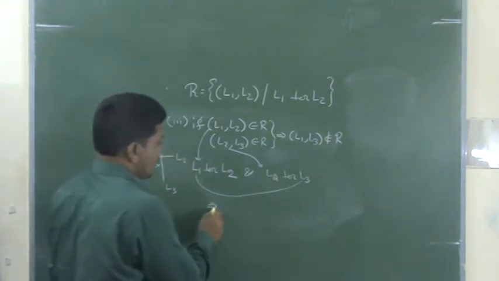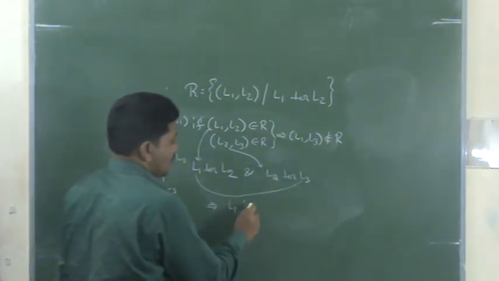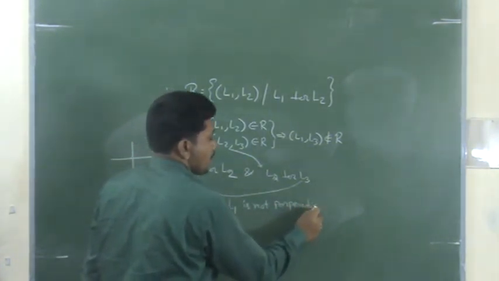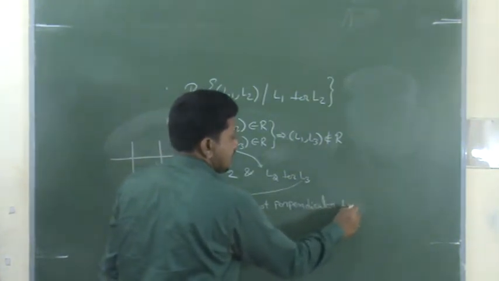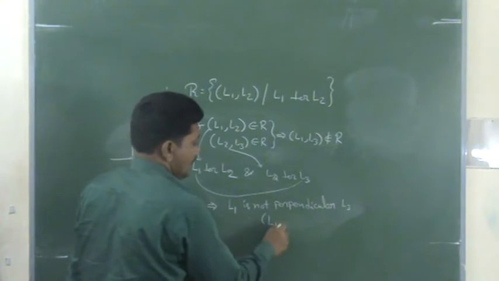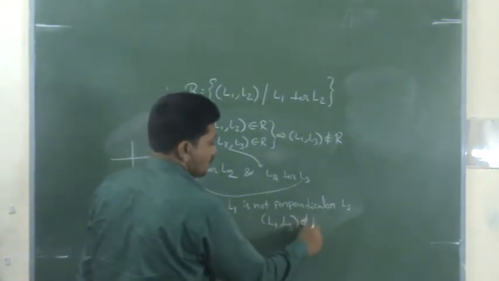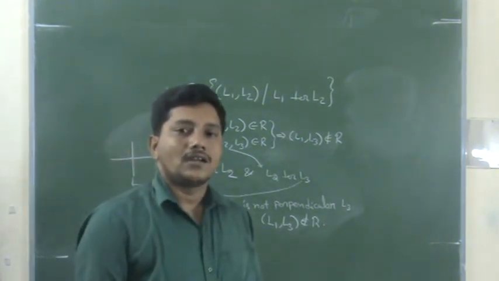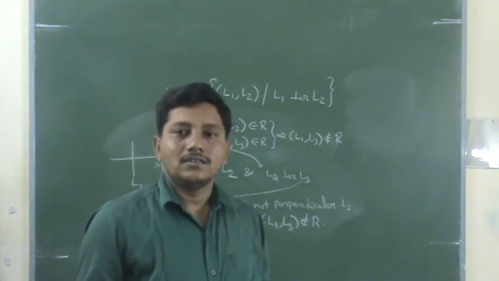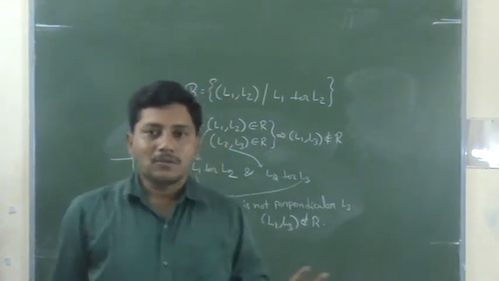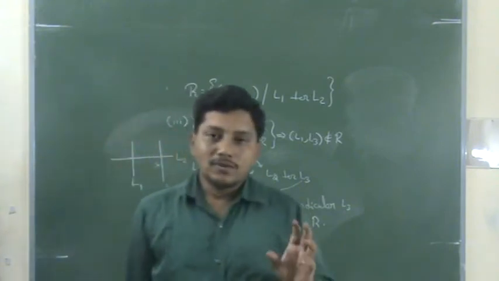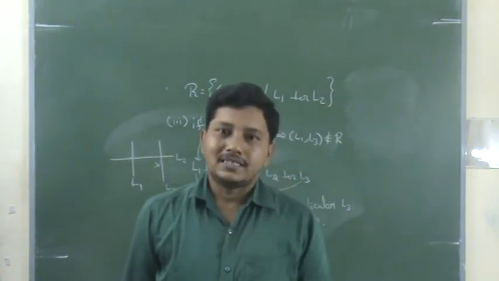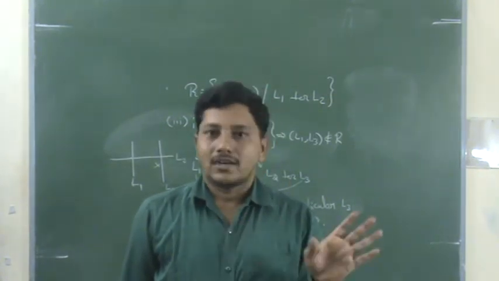Okay. So here L1 is not perpendicular to L3. So therefore L1 comma L3 does not belong to R. Therefore R is not transitive. So from this problem, the relation L1 comma L2 belongs to R, where L1 is perpendicular to L2, is a relation which is only symmetric, not reflexive, not transitive.